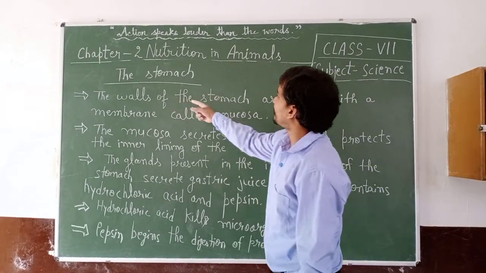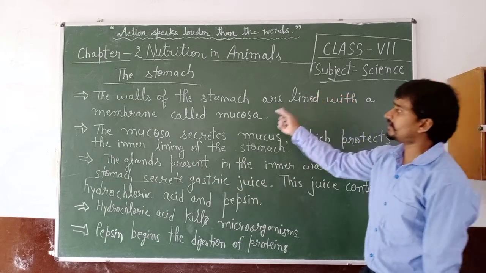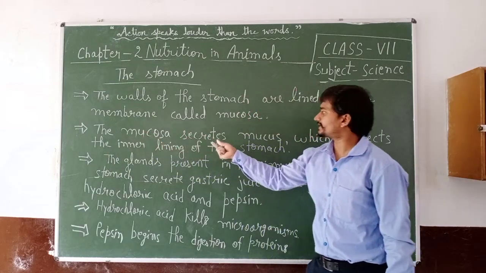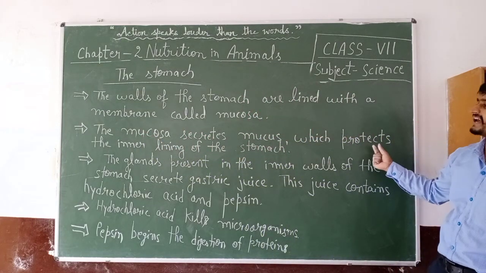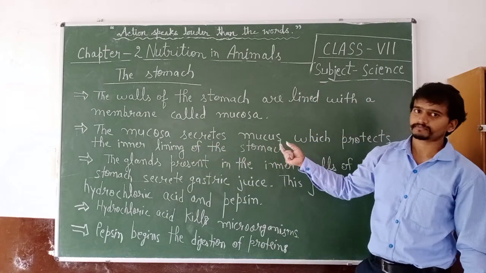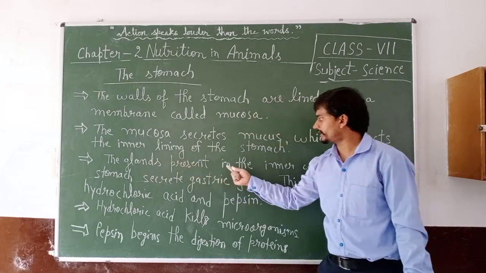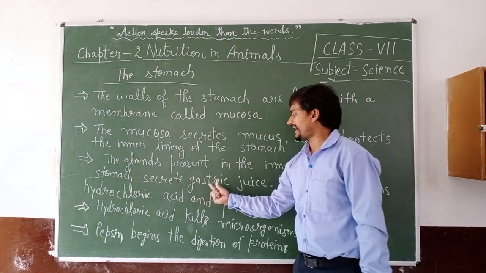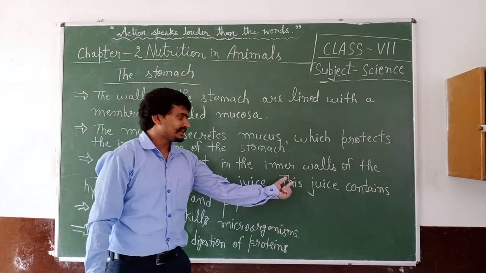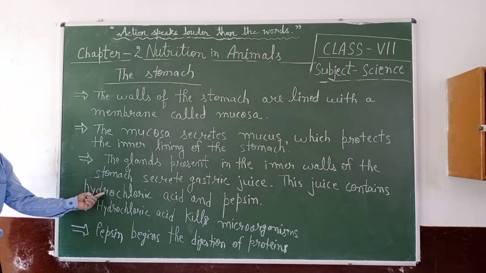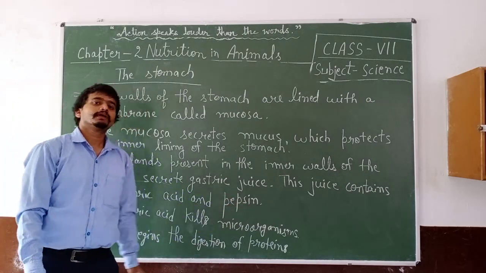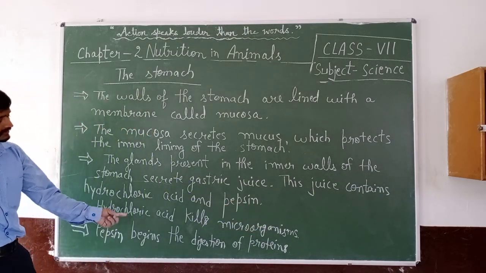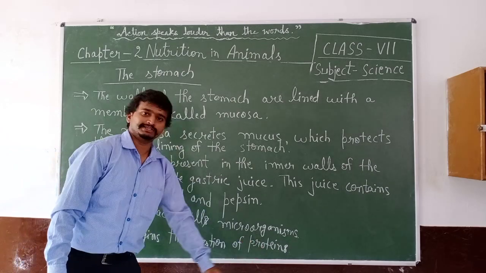Stomach. The walls of the stomach are lined with a membrane called mucosa. This mucosa secretes mucus, which protects the inner lining of the stomach. The glands present in the inner walls of the stomach secrete gastric juice. This juice contains hydrochloric acid and pepsin. The hydrochloric acid kills microorganisms and pepsin begins the digestion of proteins.